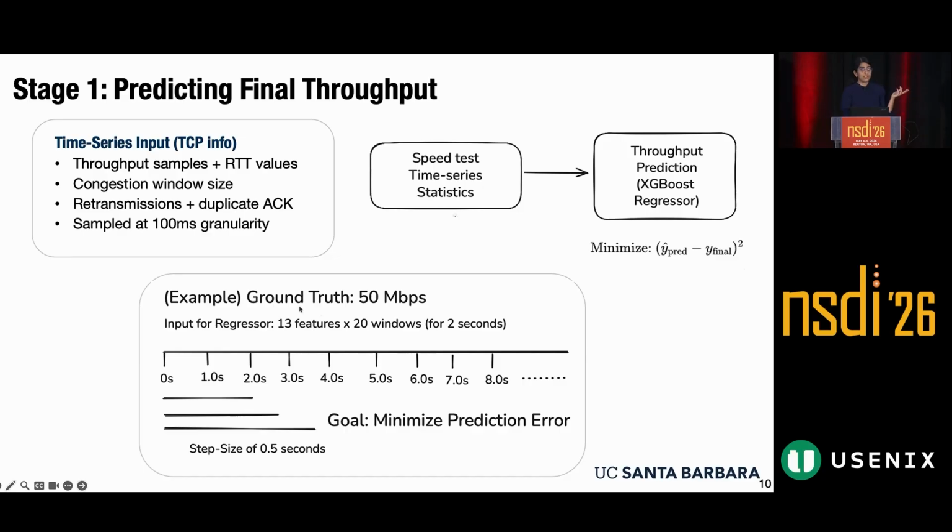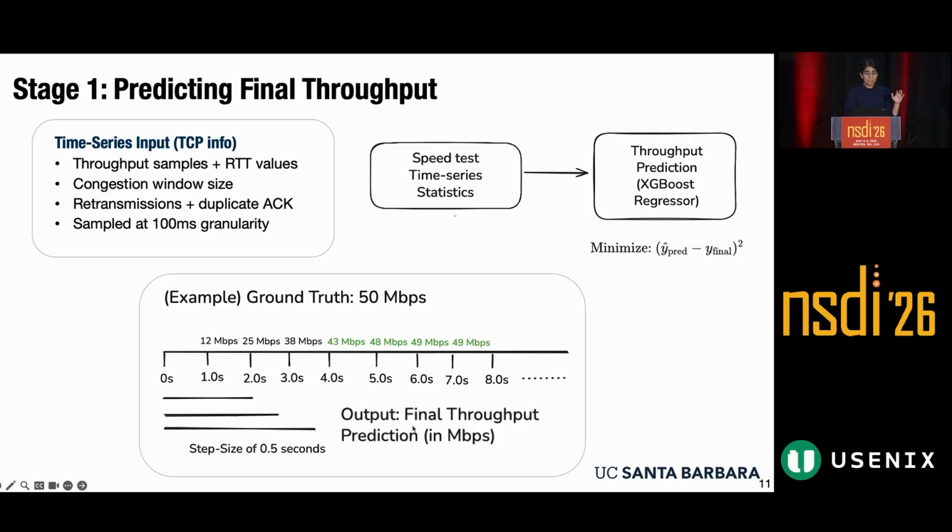In our example, our ground truth is 50 Mbps, and we're trying to input all these time series statistics to our regressor model that's trying to minimize prediction error. So what happens when we apply this model at every time step? Well, we get an output sort of like this, where at our initial time steps, our model doesn't have enough information to predict close to our ground truth, where we're off by a lot.